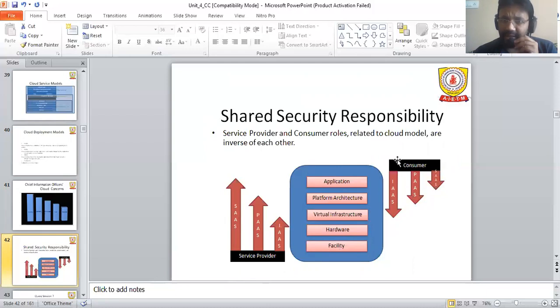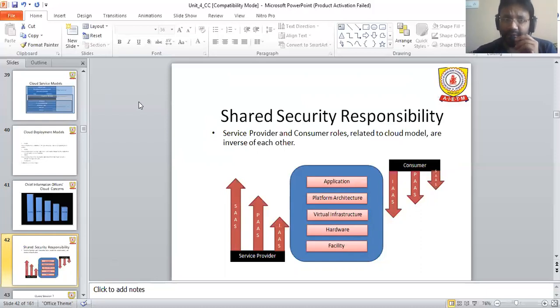In between, there is a layered architecture with different sorts of layers: facility layer, hardware resources, virtual infrastructure, VM concepts, the platform architecture, and the applications. So this is the shared security responsibility briefing, for when we try to utilize cloud vendor services in our organization or company.